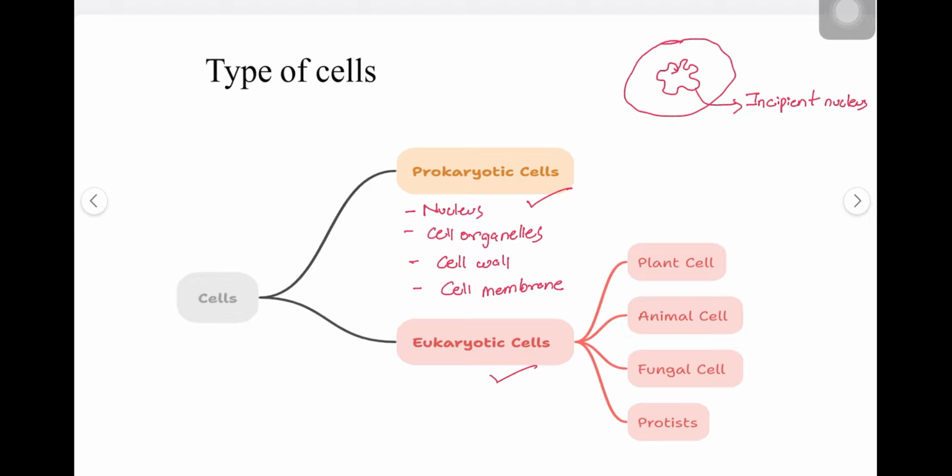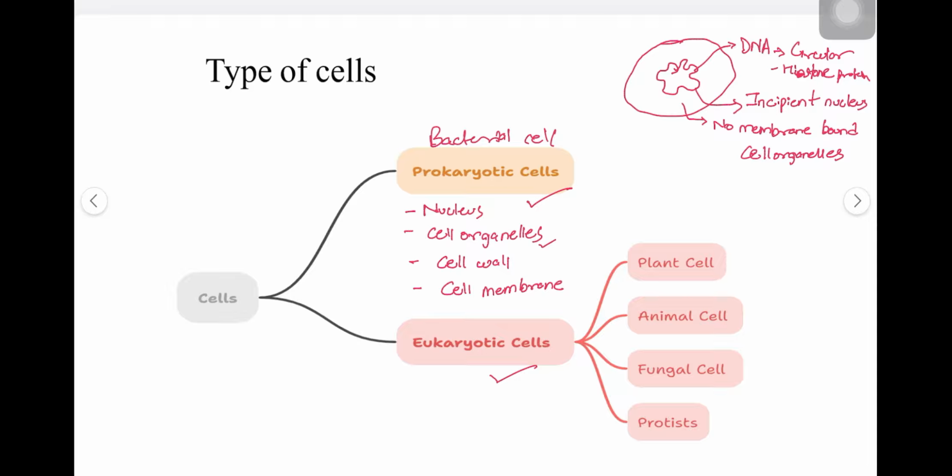Here, this chromatin is lying directly scattered in the cytoplasm, and the genetic material is DNA, same as ours. It is of circular type, however. We have linear DNA, but this one is circular. There is no histone in it. There is no histone protein in bacteria. Now, talking about the cell organelles, there are no membrane bound cell organelles. This means no mitochondria, no endoplasmic reticulum or Golgi body here. Things like that with a membrane are absent in the bacteria or the prokaryotic cell. Prokaryotic cell means bacterial cell we are talking about. It also includes blue-green algae.